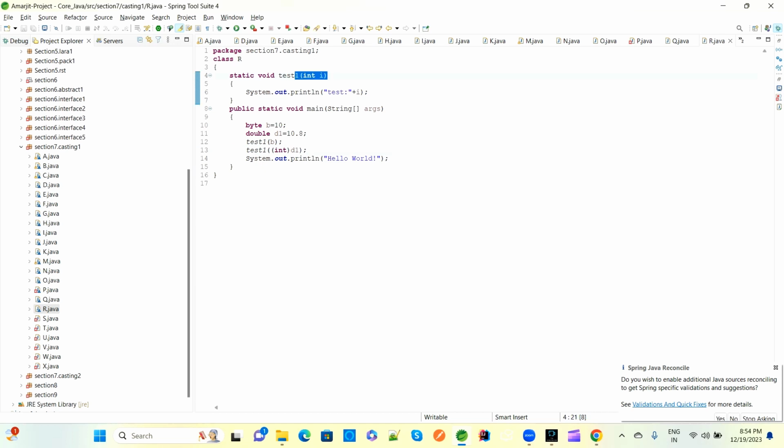So double d1 we are converting to the integer. Manually we provided integer here. If you don't provide it as an integer, then see here we have a compilation error: the method test1(int) in the type is not applicable for the argument double. Test1 has integer type I, which is not applicable for the double. Either we have to mention it manually.